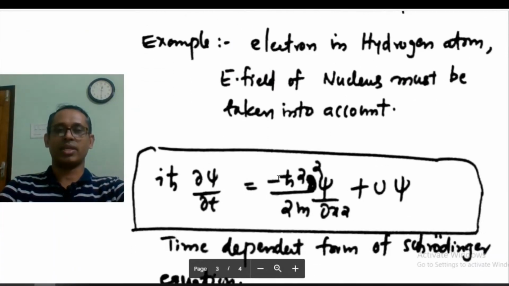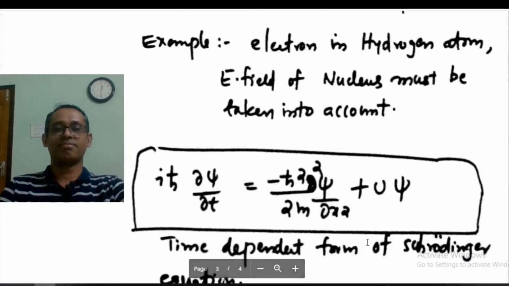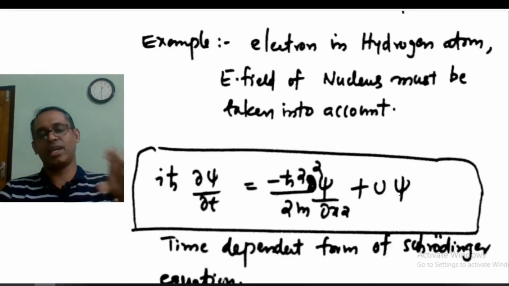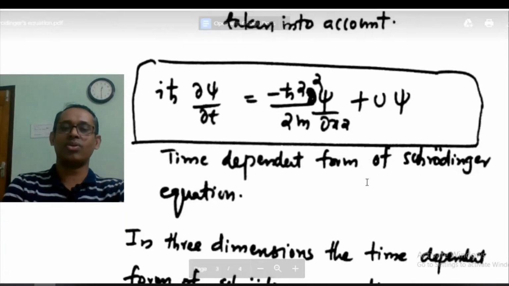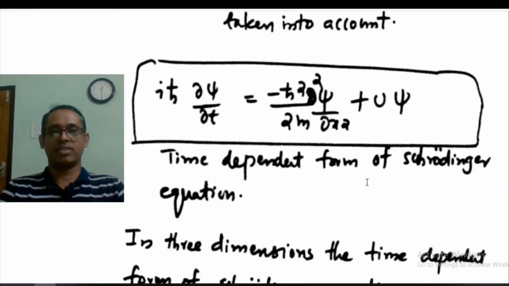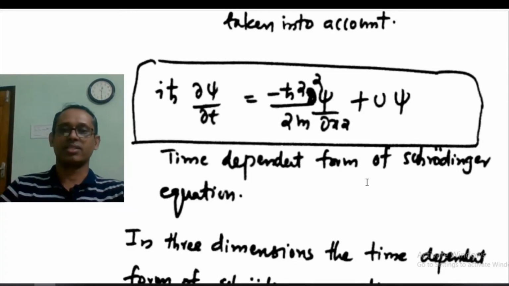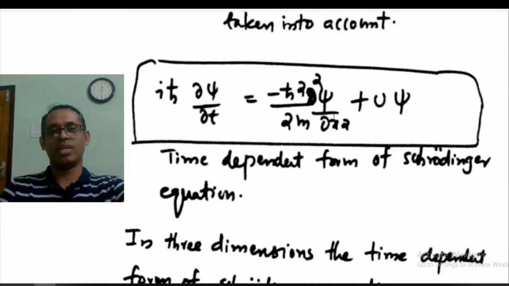So that is written here: i h cut dou psi by dou t equals minus h cut square by 2m dou square psi by dou x square plus U psi. In the general equation for total energy, I am substituting for E psi and p square psi. So I am getting this equation, and this is called the time dependent form of the Schrödinger equation, the most important, the fundamental equation of quantum mechanics. And this is in one dimension because you have only x here.